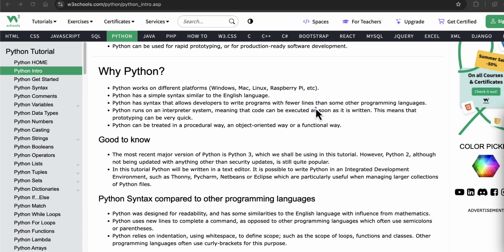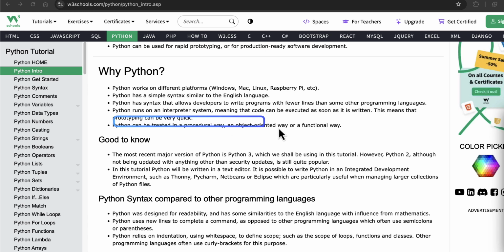It follows the shortest-first, minimalistic approach, so that you need to write as little as possible to do a larger amount of tasks. And that's where Java and Python come into a quite differentiating factor. To do something in Java, you might need to write five or six lines. The same thing can be done in just one or two lines within Python. And we will try to see a few examples along the way.